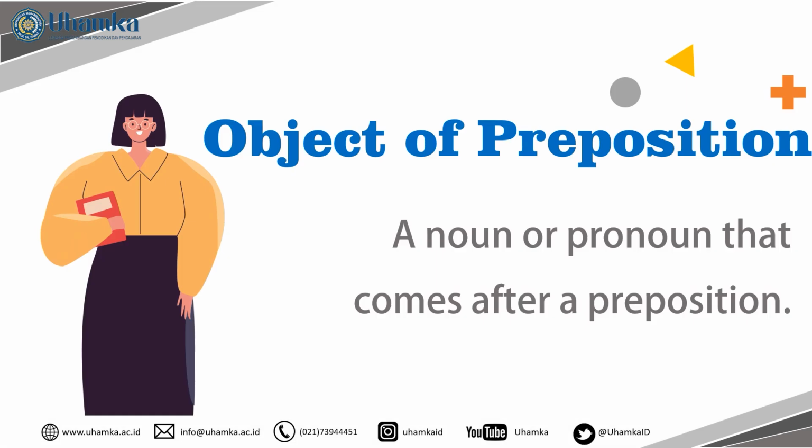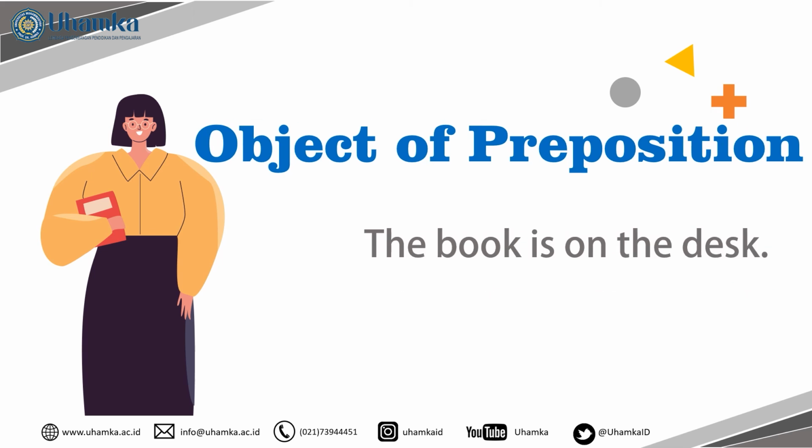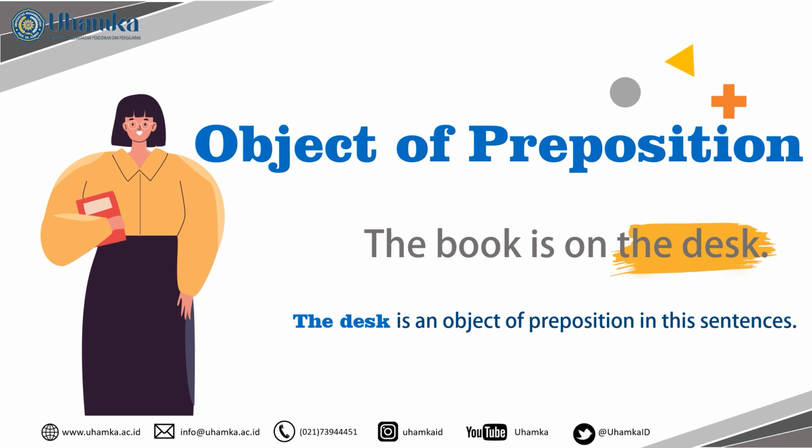The last is object of preposition. So what is an object of preposition? It is a noun or pronoun that comes after a preposition. Now I'm showing you an example of a sentence with an object of preposition. We have: the book is on the desk. Which one is the object of the preposition? Here it is, the desk. The words the desk are called an object of preposition because, take a look, we have a preposition, on.